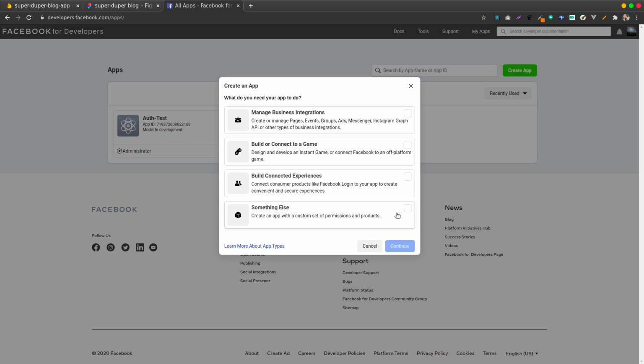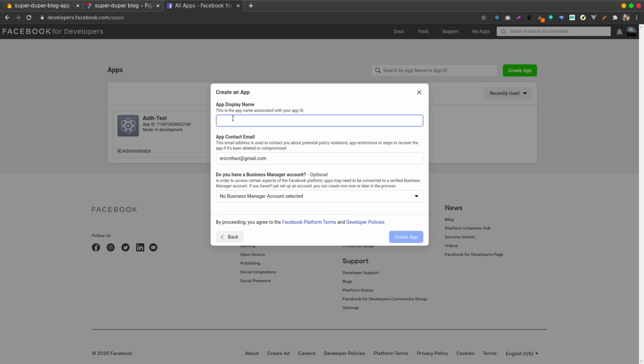Real quick. Then of course for my application I'll call it Super Duper Log App. Hope you're seeing this. Let me increase the size. Good. Then of course my email, the email address which I use for Facebook. Then I click create app. Sometimes it asks for a security check.